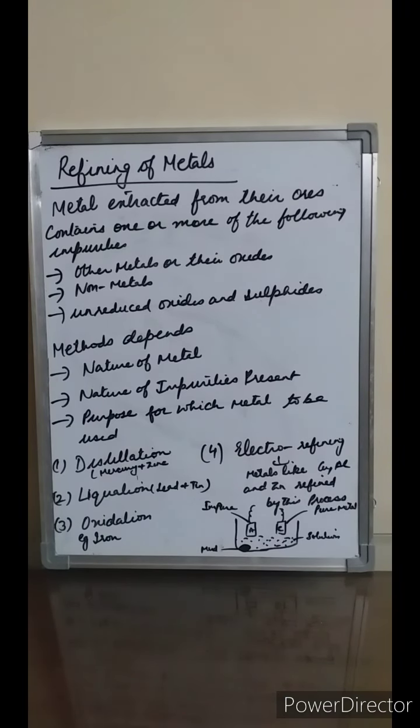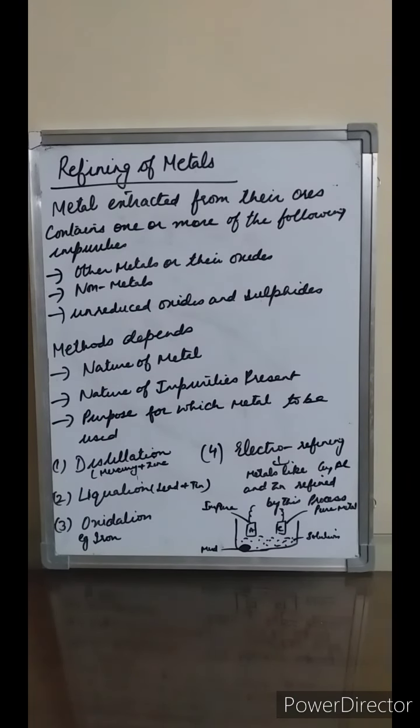And after that, boys, the next method is the oxidation method. For this we have the example of a metal like iron, which contains volatile impurities and can be easily oxidized, and is purified by this method. The volatile oxides of phosphorus, sulfur and other impurities rise to the surface and are removed, while the molten metal is left behind. The last method is the electro-refining method.